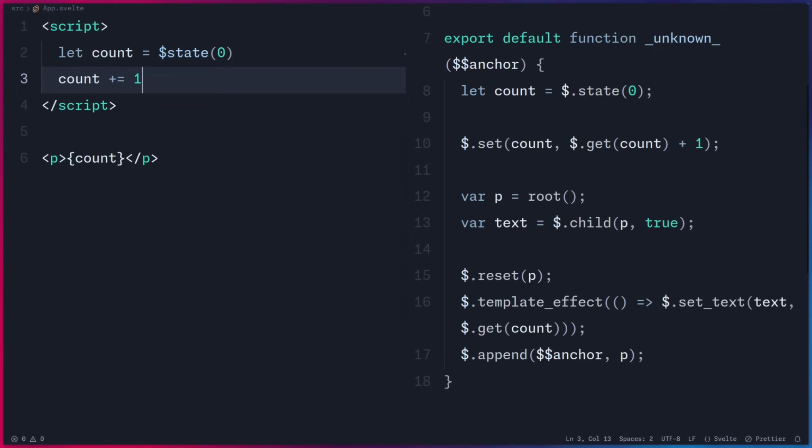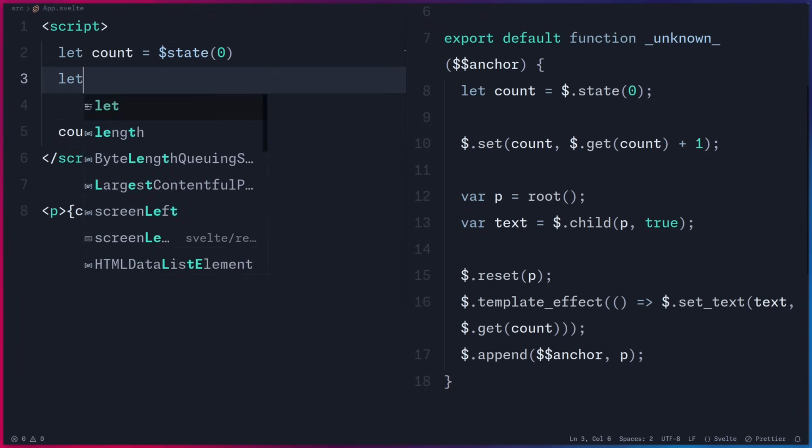The actually reactive part is this template effect in the code that Svelte generated. As you can see, this template effect has this setText method, which is going to update the text. And because this signal gets read inside of this effect, it gets updated reactively. Because count is read inside of an effect, it is going to add it to its subscribers. You're going to understand how this works completely when we implement signals from scratch. Alright, so let me show you the next piece of magic.